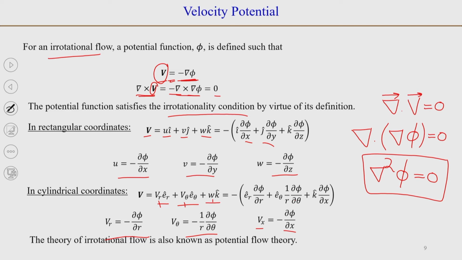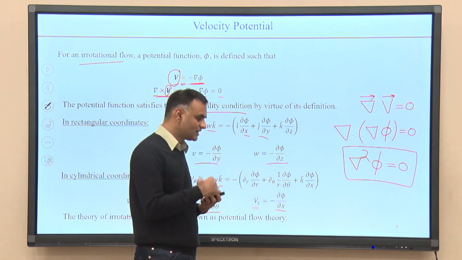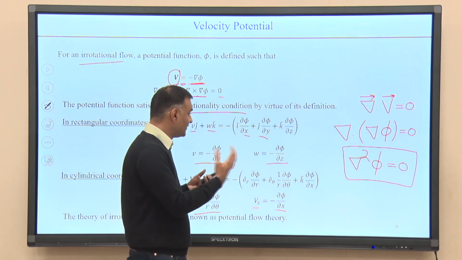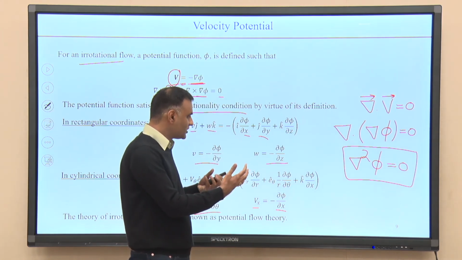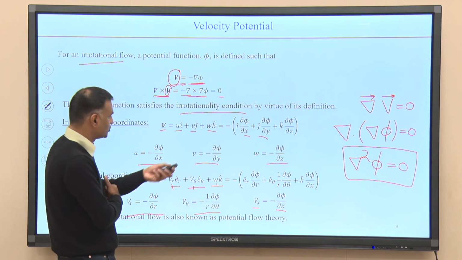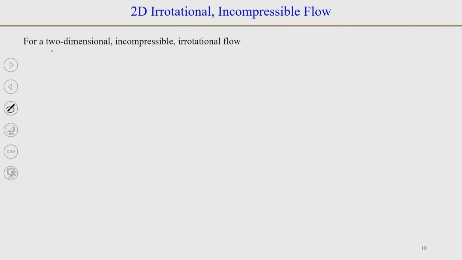So, you can find the solution of this equation easily, an analytical solution, and that is the reason there has been a lot of interest in solving inviscid and irrotational flow, because the solution for such flows is easily possible, because the flow can be represented by the Laplace equation. So, now if we consider a two dimensional incompressible and irrotational flow, we can write down both the stream function and the velocity potential.